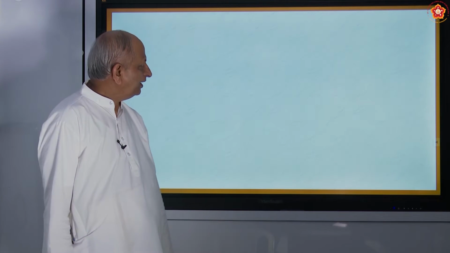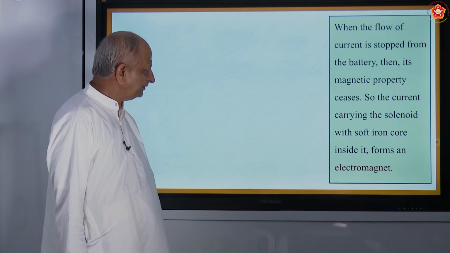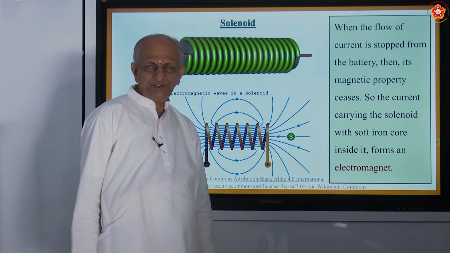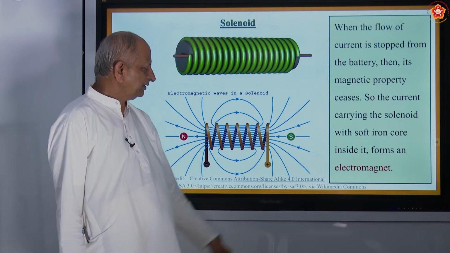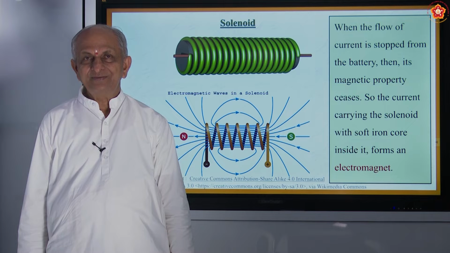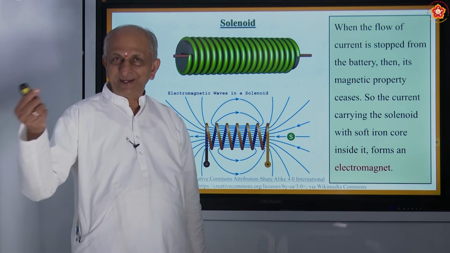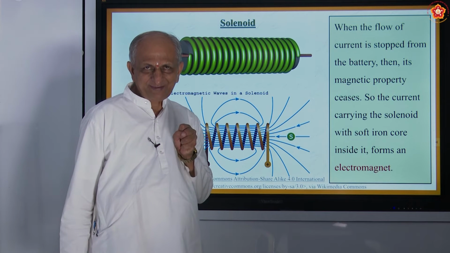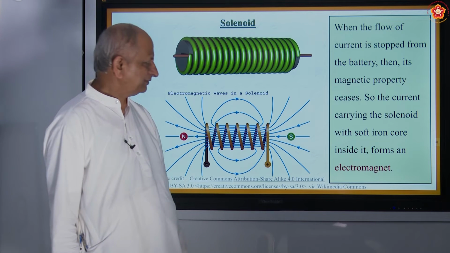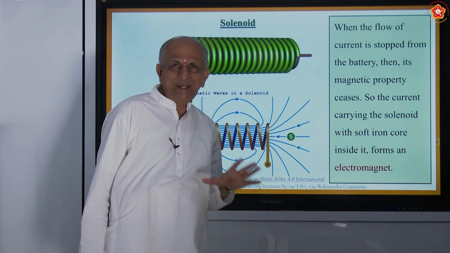Okay. And now let us see, when the flow of current from the battery is stopped, its magnetic property ceases. So when you stop the flow of current, it loses magnetism. How do you know whether it has magnetism or not? Bring a needle or some iron filings. If it attracts, it means it is magnetic. If it does not attract, it means non-magnetic. So whenever there is flow of electricity, it acts like a magnet.